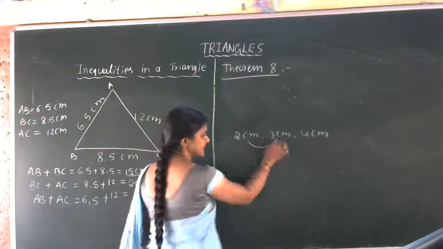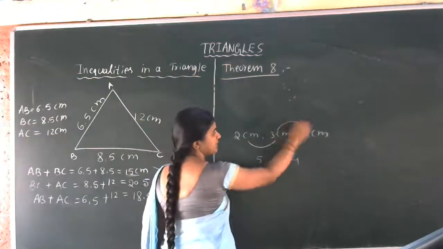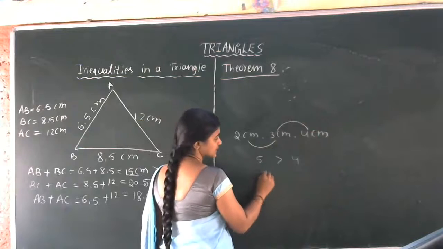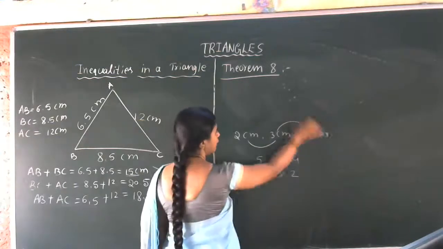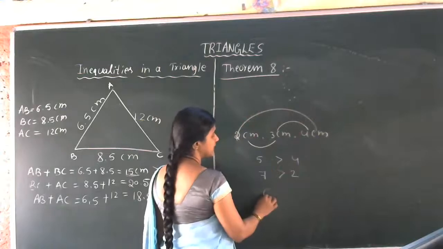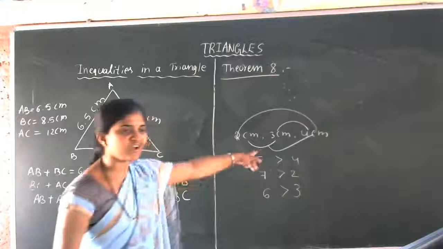2 plus 3 is 5. 5 is greater than 4. Okay, 3 plus 4 is 7. 7 is greater than 2. Next, 4 plus 2 is 6. 6 is greater than 3. Yes, of course. We can construct a triangle with this measurement.